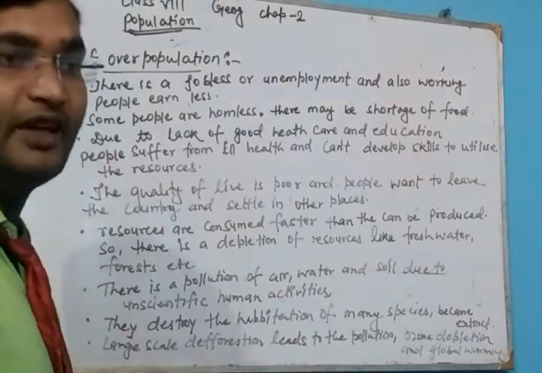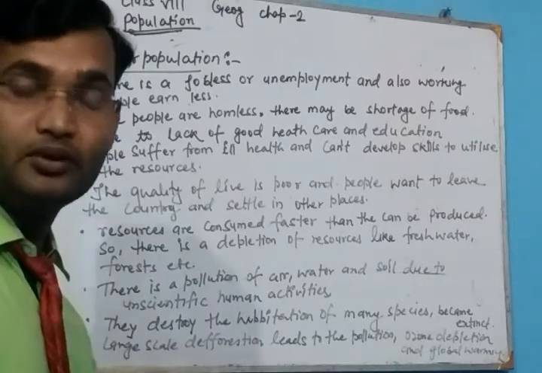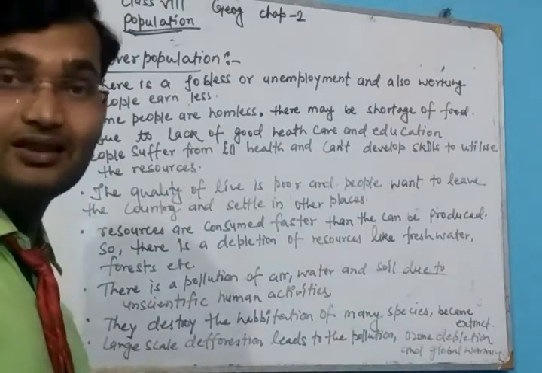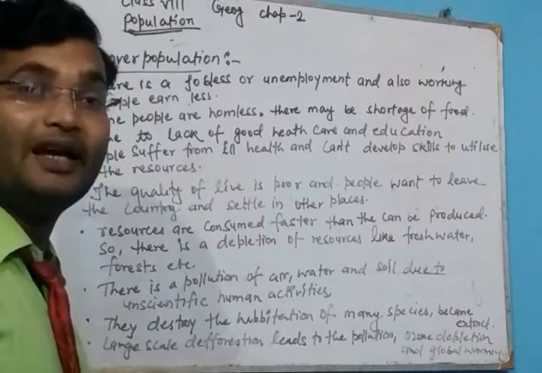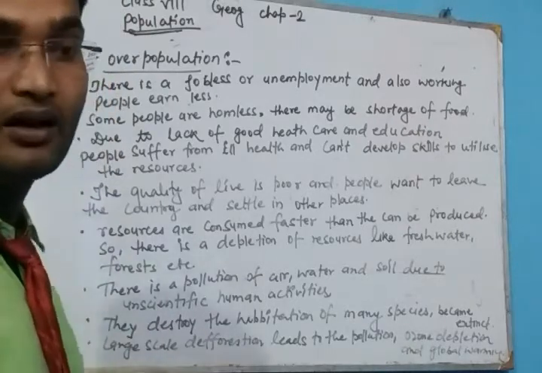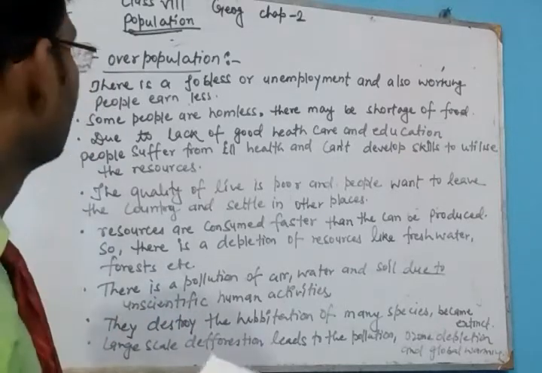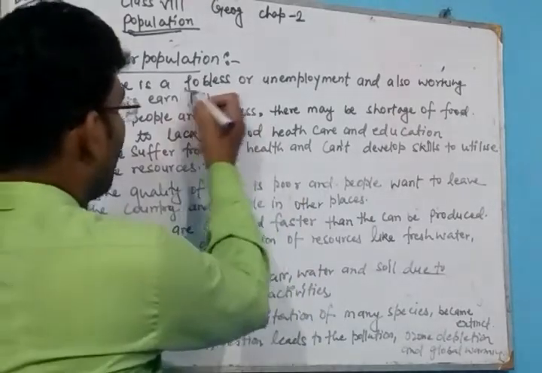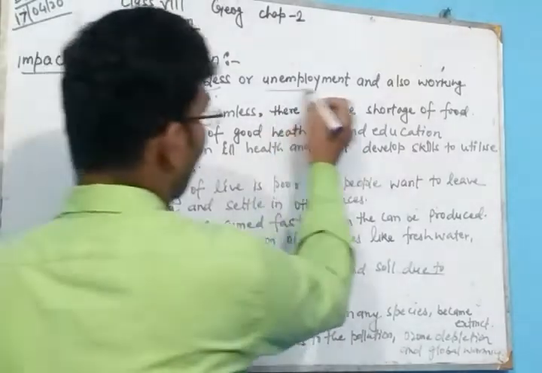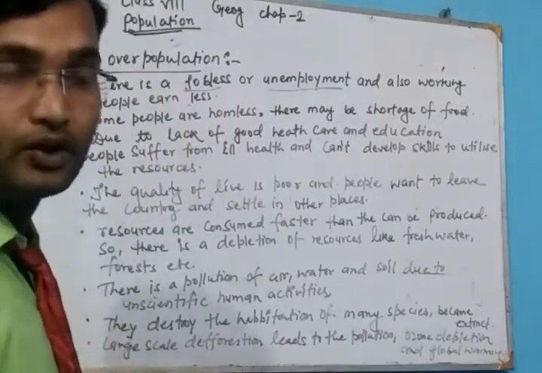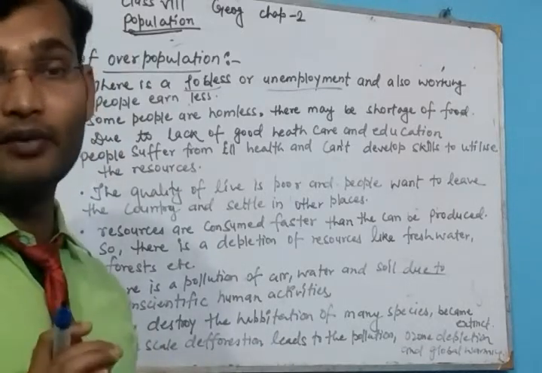If we have to live a comfortable life, then we need jobs, resources, water, soil, food, etc. But when there is a large number of people and fewer resources, what will happen? First of all, there will be joblessness and unemployment. People have no employment, no work, and working people also earn very little.